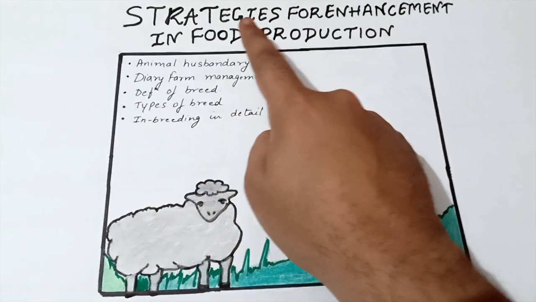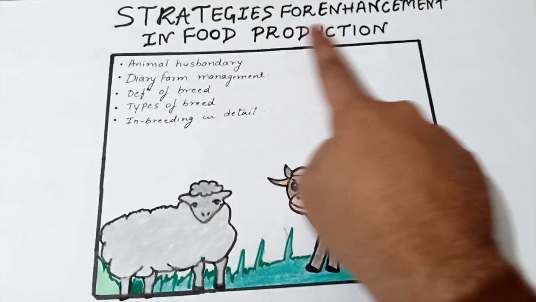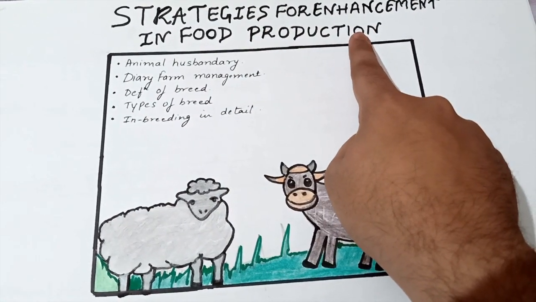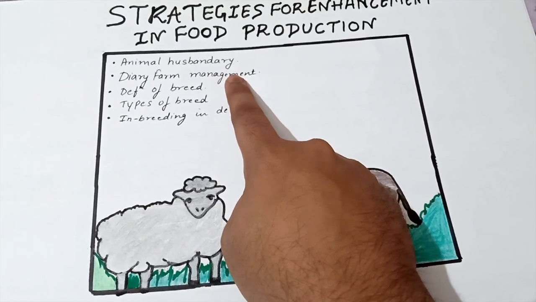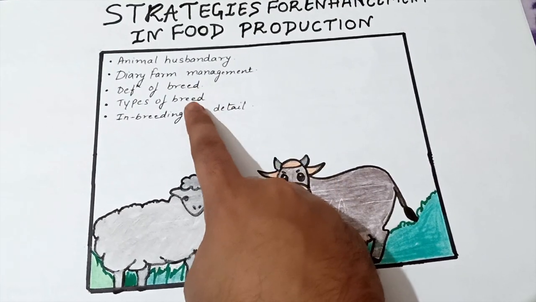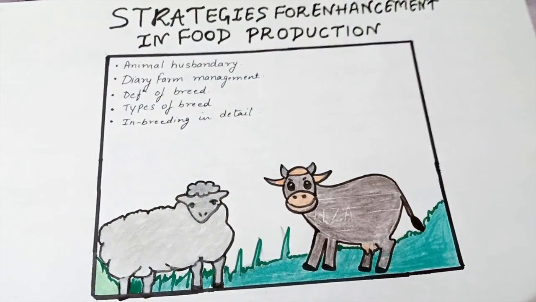Hello students, this is the first video of chapter Strategies for Enhancement in Food Production, and topics covered in this video are animal husbandry, dairy farm management, definition of breed, type of breed, and inbreeding in detail. So let's start.